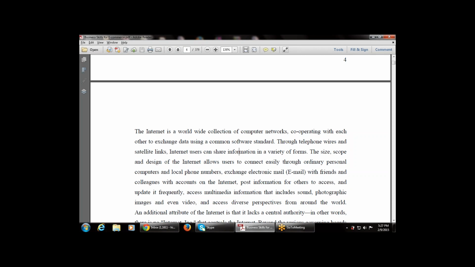So these are the various techniques available, depending on the size and scope of the internet, for sending data among users, friends and colleagues.